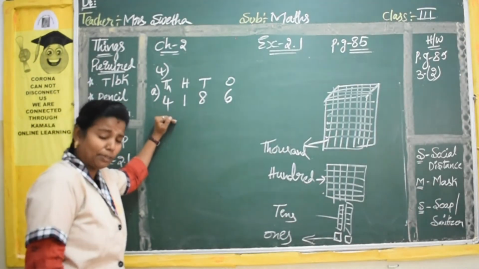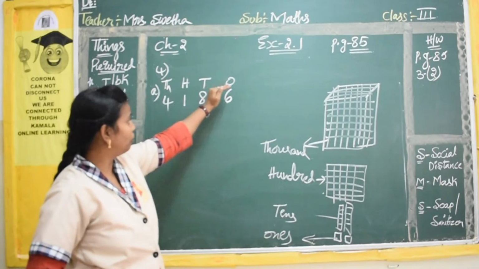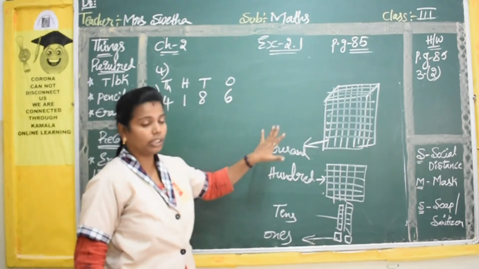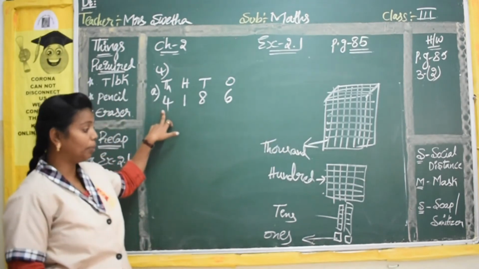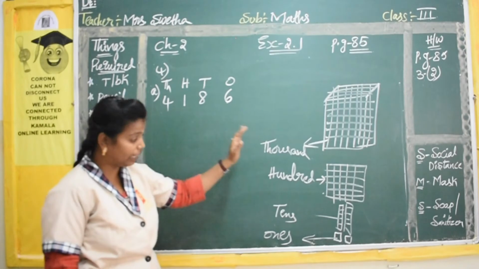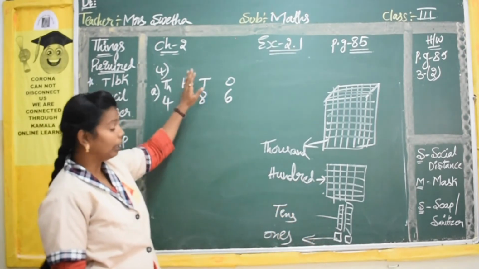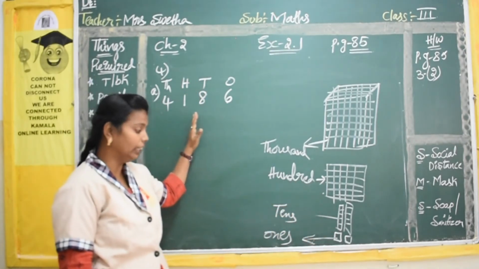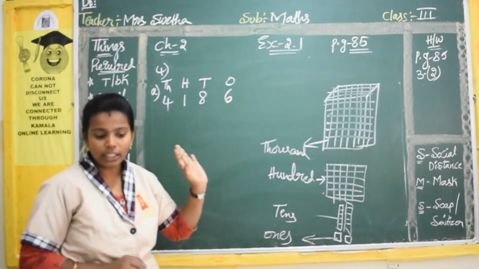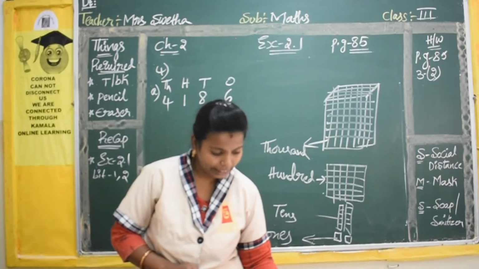I have shown this, it is very easy, children. You only have to write the places on the top. Then the big one you have to think of as 1000. You have to count and write in the 1000 place. The small square is for hundreds. Count and write in the 100 place. Tens you have in the standing lines. Count and write in the tens place. Ones you have as individual squares. Count and write in the ones place. Okay, I hope everybody is clear.